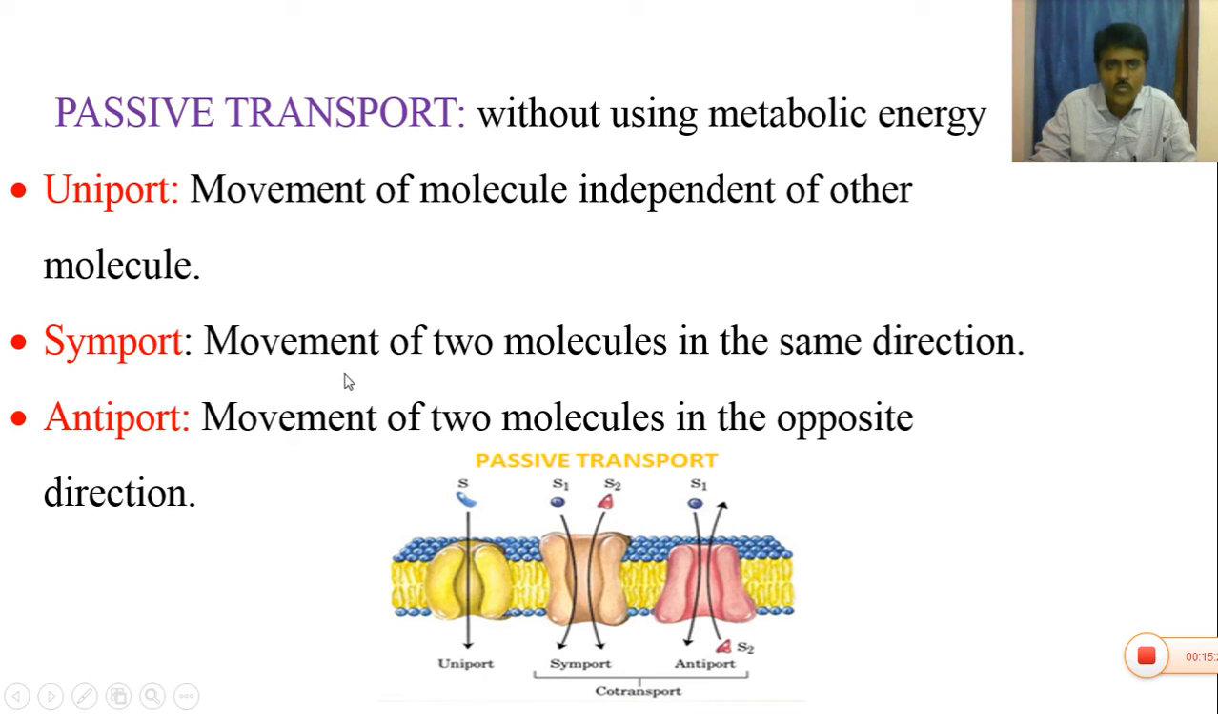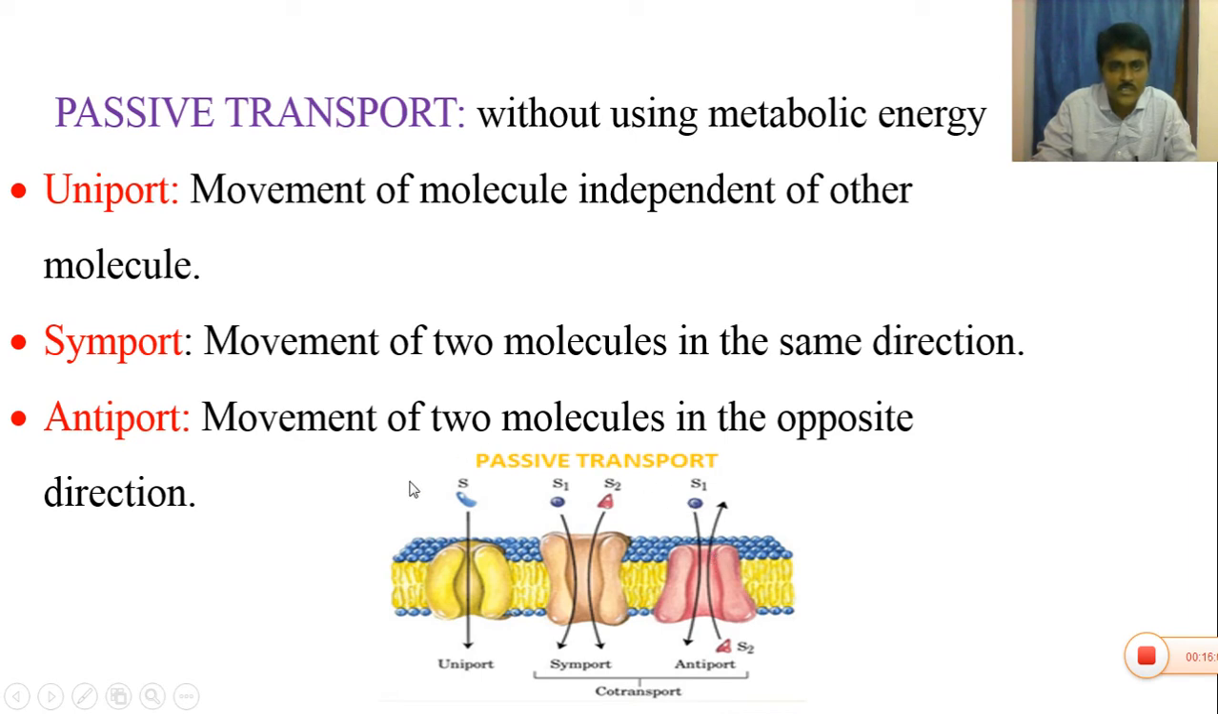In symport, movement of two molecules takes place in the same direction. Substance 1, substance 2 can move from the outer side to the inner side of the cell in the same direction. So that is the symport: movement of two molecules in the same direction. Antiport is the movement of two molecules in opposite directions through the cell membrane. Molecule 1 is transported from the outer side to the inner side, and the second molecule moves from the inner side to the outer side of the cell.